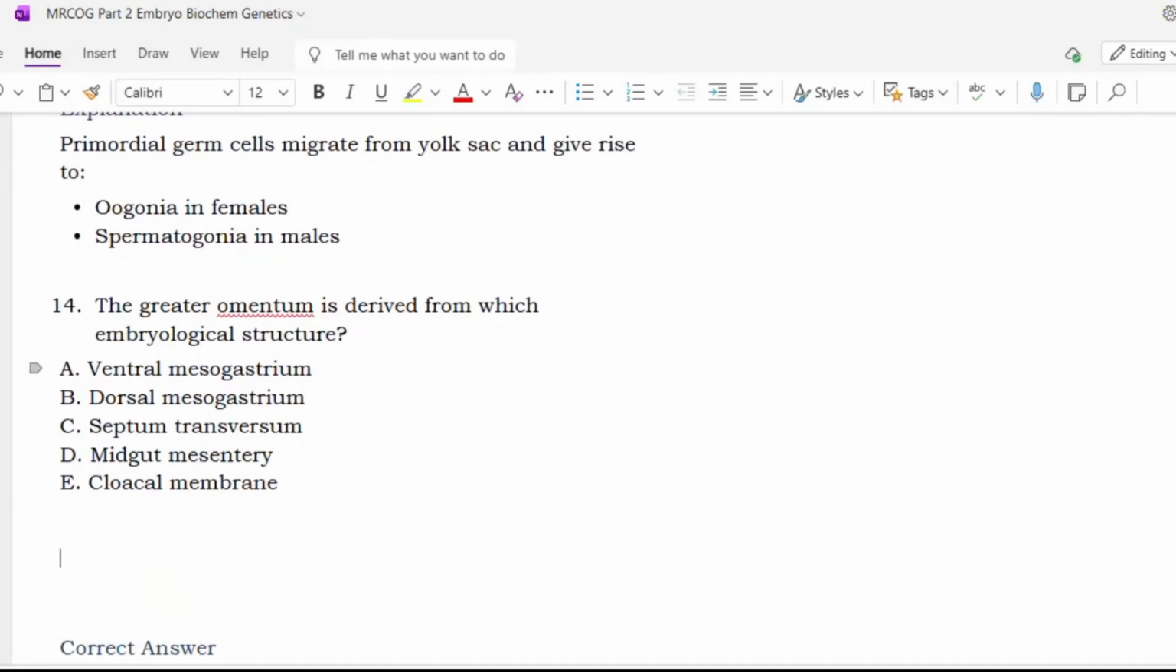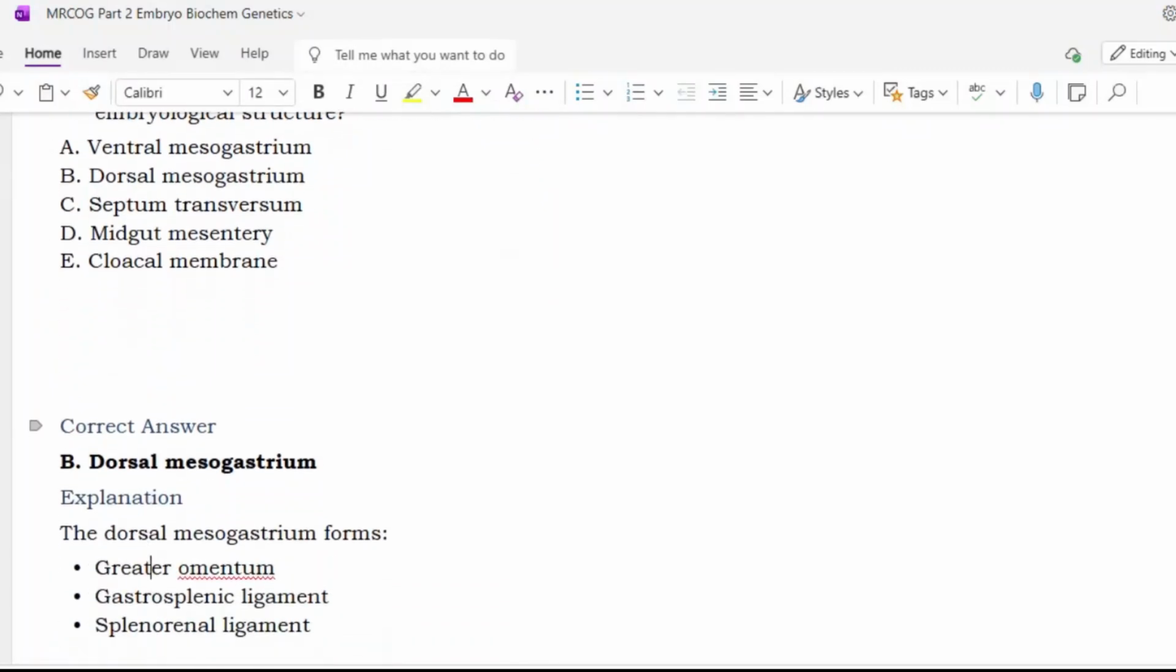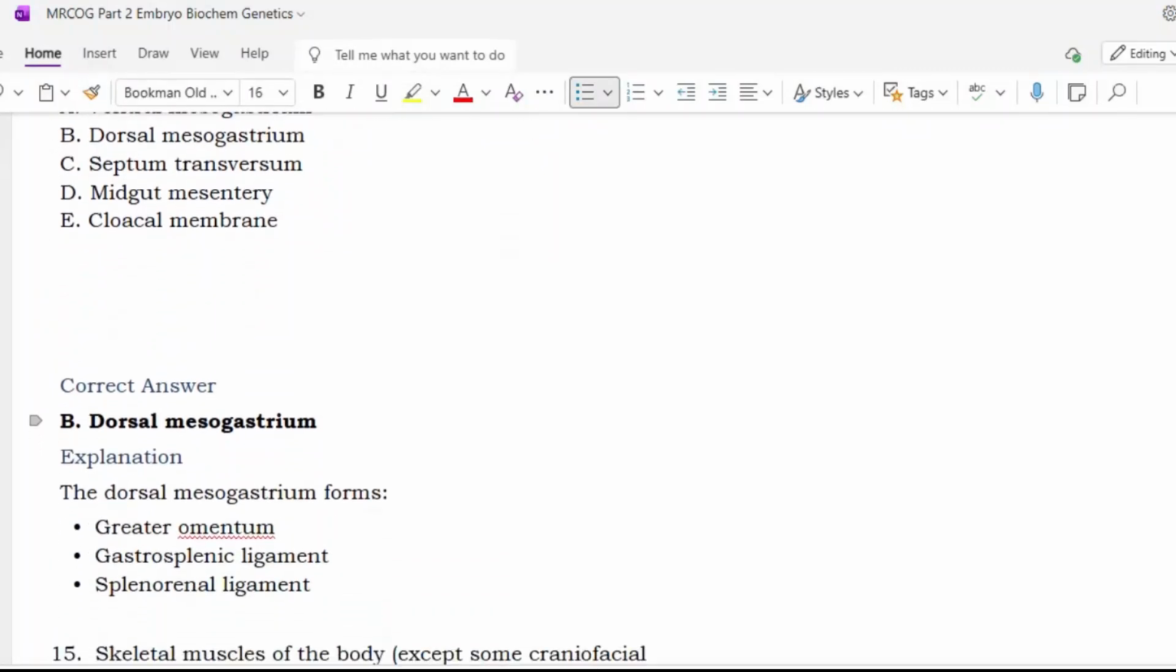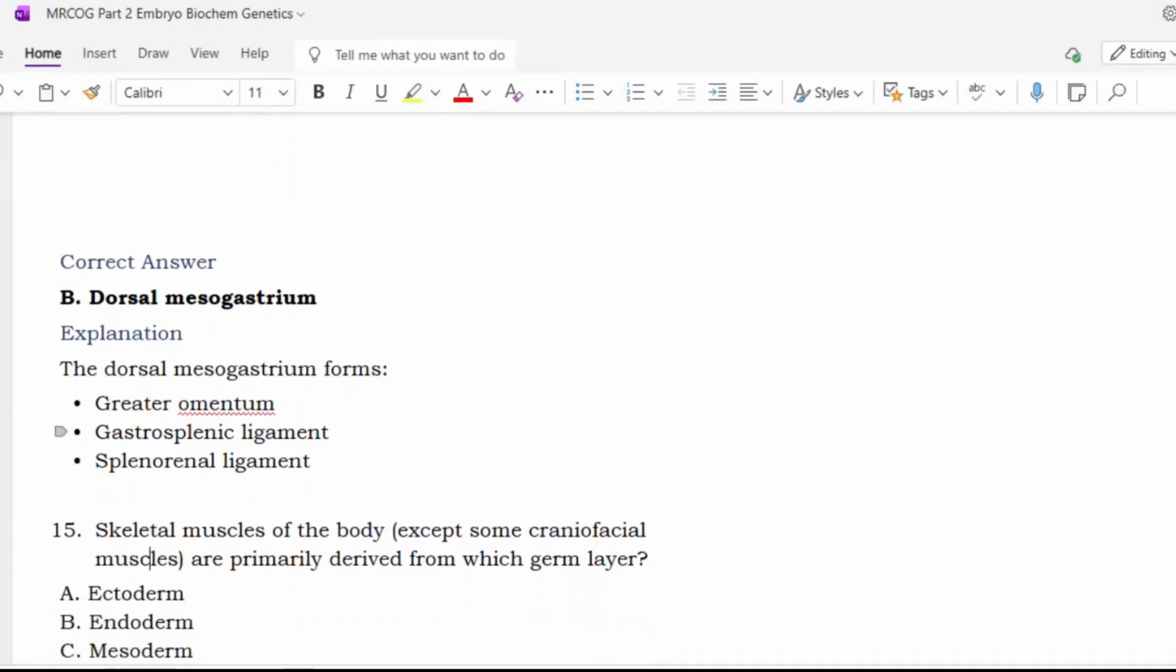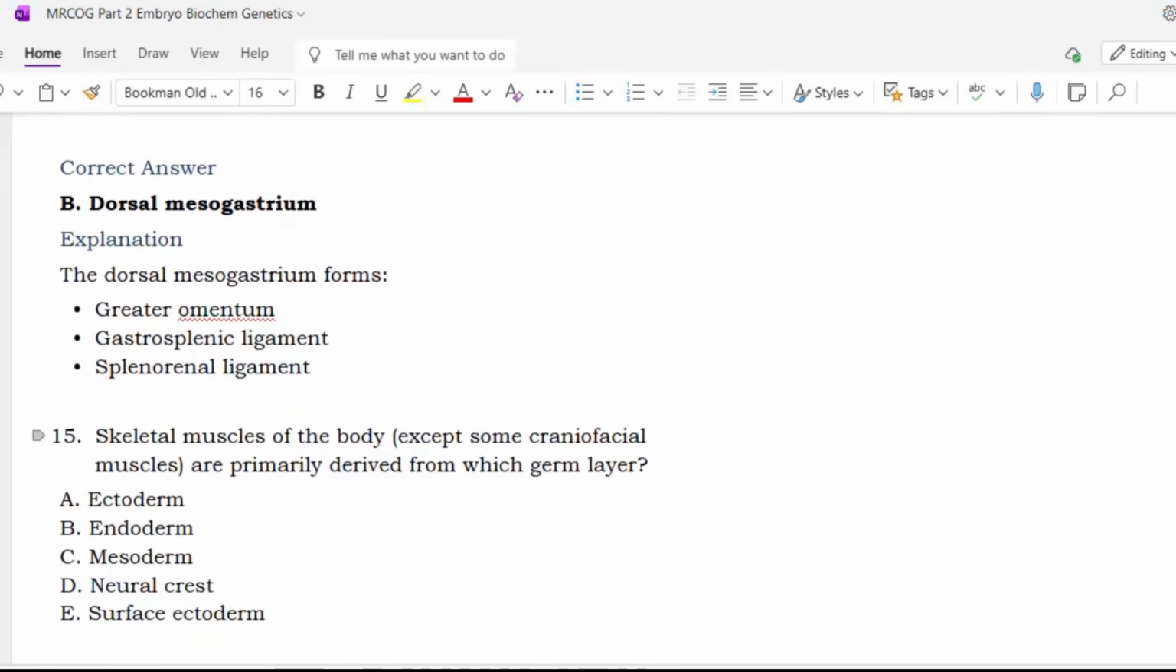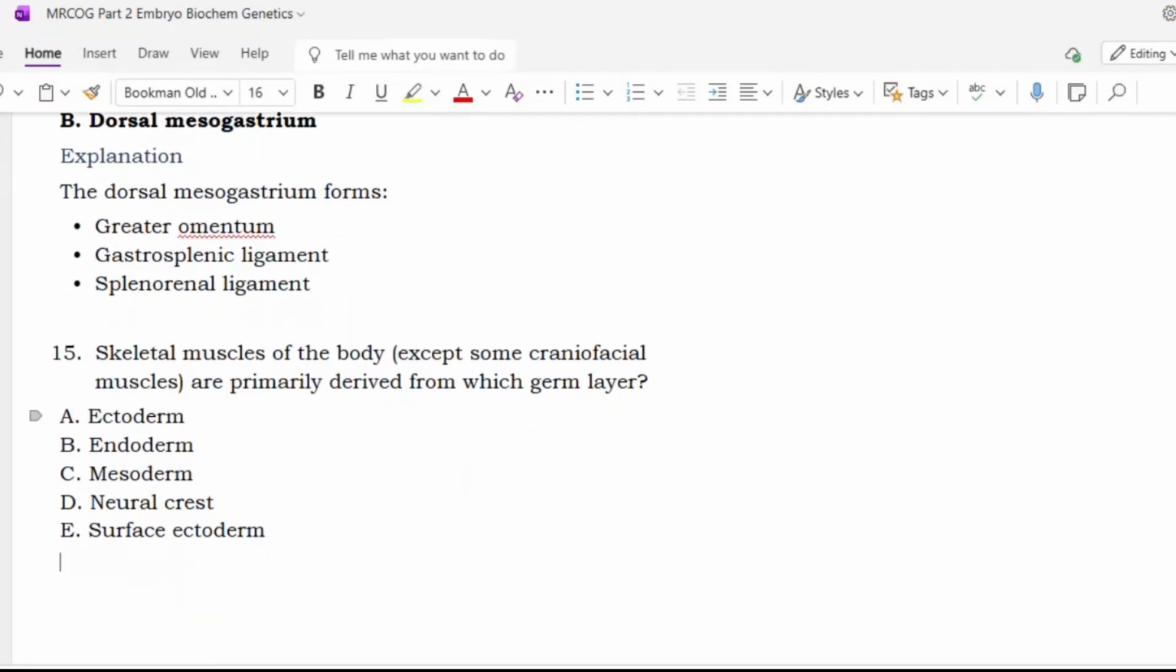Next. The greater omentum is derived from which embryological structure? Ventral mesogastrium, dorsal mesogastrium, septum transversum, midgut mesentery, cloacal membrane. Sir, option B, dorsal mesogastrium. Yes, it is dorsal mesogastrium, B. Okay, so the dorsal mesogastrium gives rise to the greater omentum, gastrosplenic ligament, and splenorenal ligament. Next.